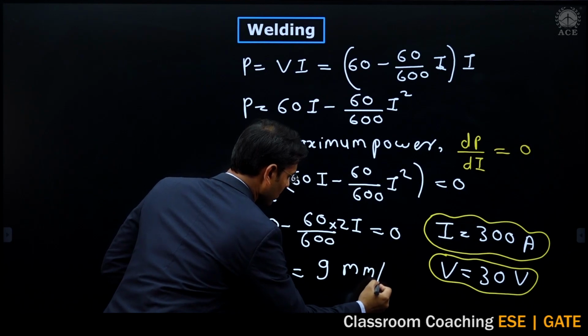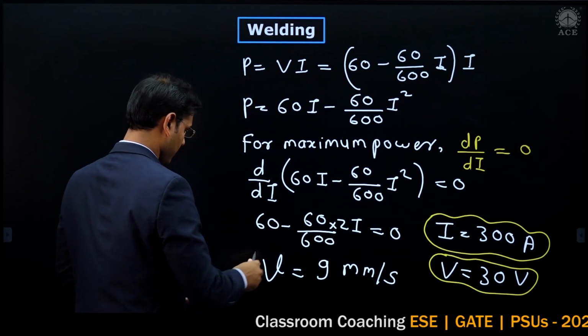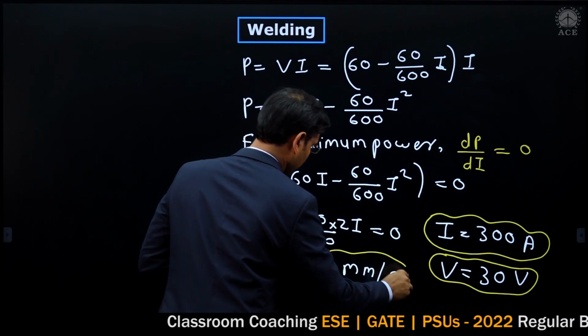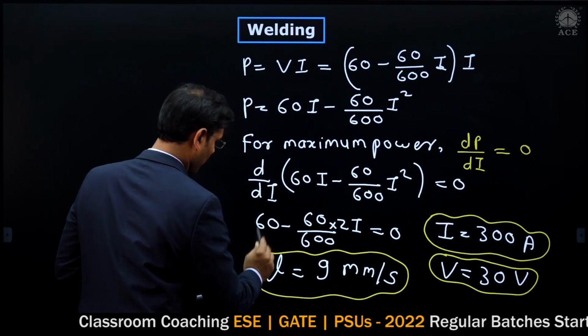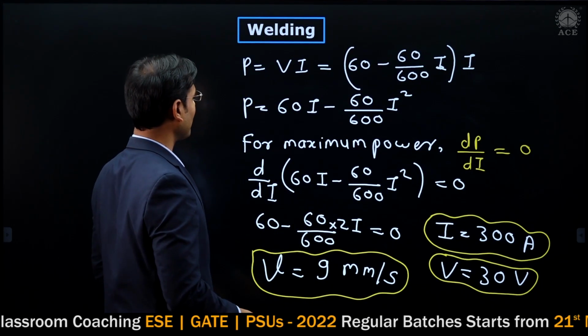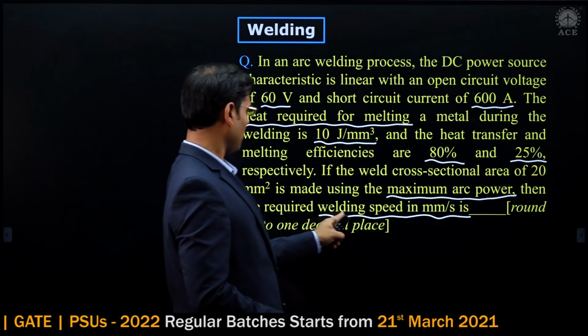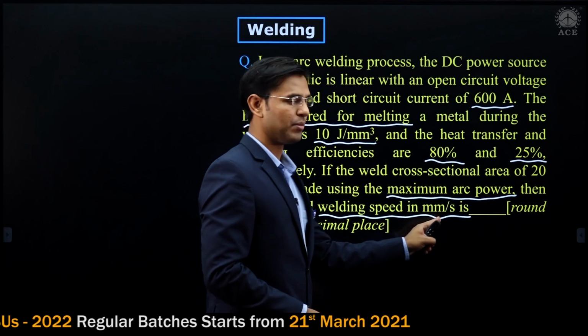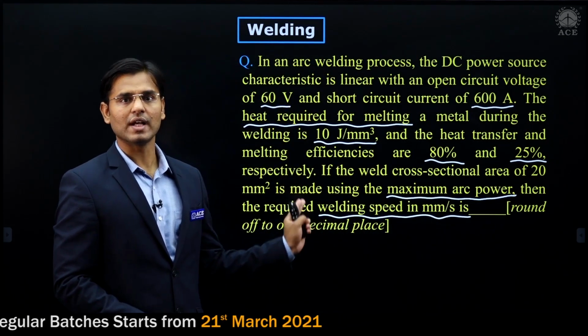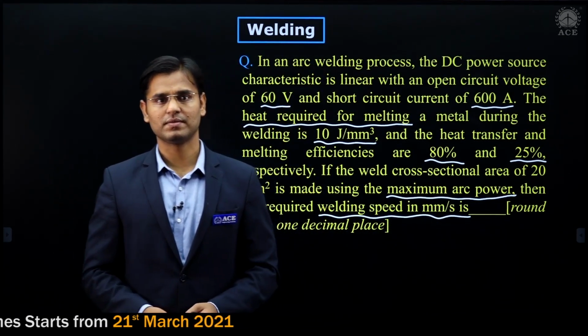9 millimeter per second. This is the welding speed, right? Now see the problem again. Yeah, we have to calculate welding speed in millimeter per second. With this answer, this problem is over.